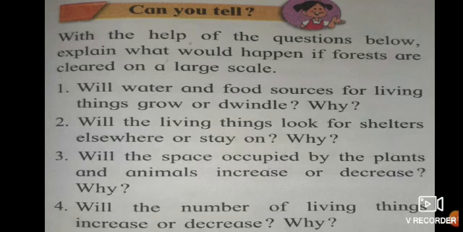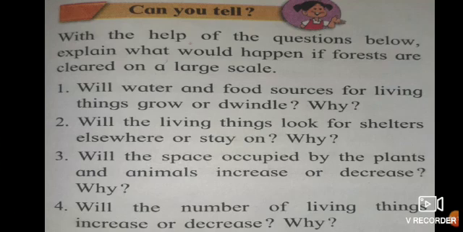Second question, will the living things look for shelters elsewhere or stay on? Either the animals and birds will stay in the same place, or they will look for houses and shelters somewhere else. And why?